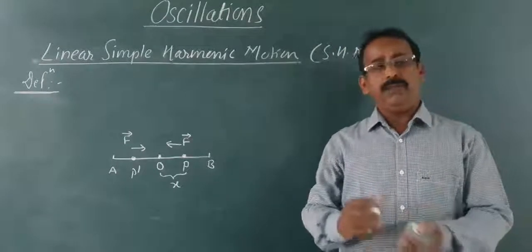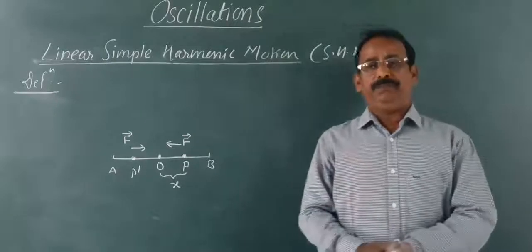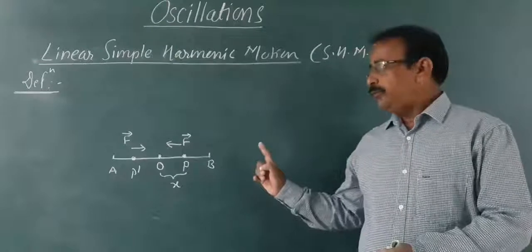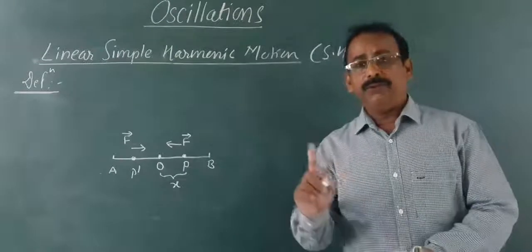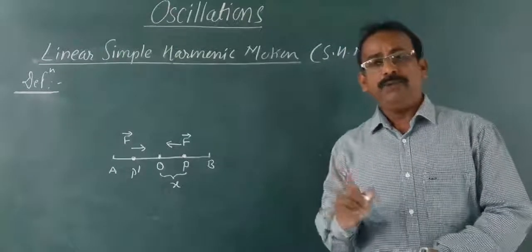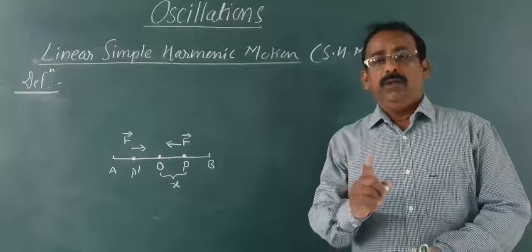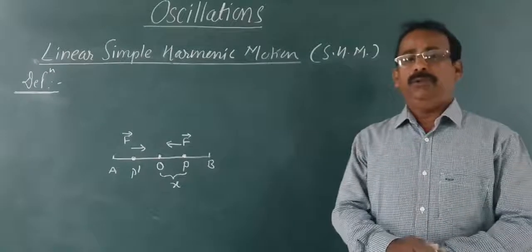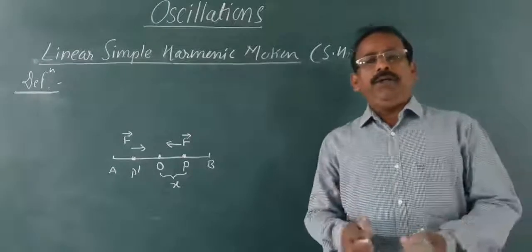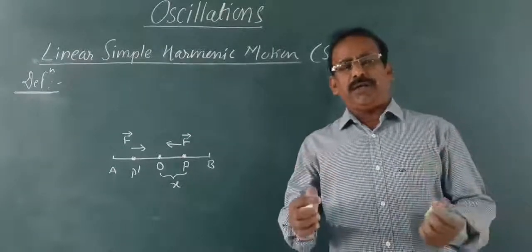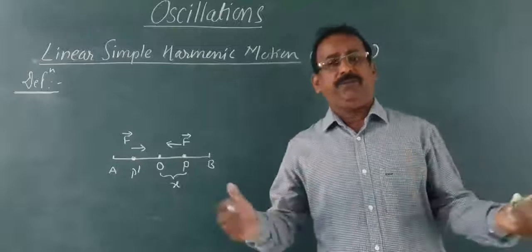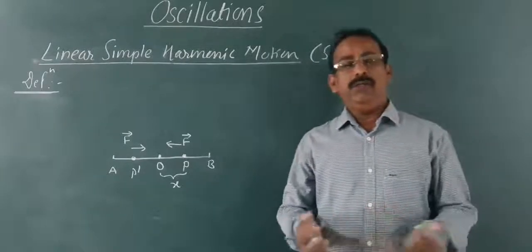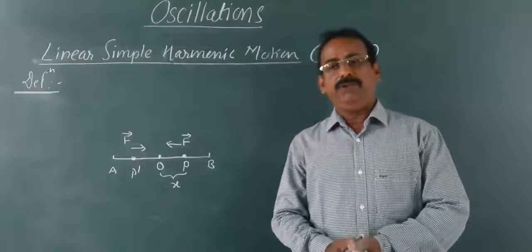The force is always directed towards the mean position. How is the restoring force in this type of motion? It is always directed towards the mean position, or it is in the opposite direction of displacement.